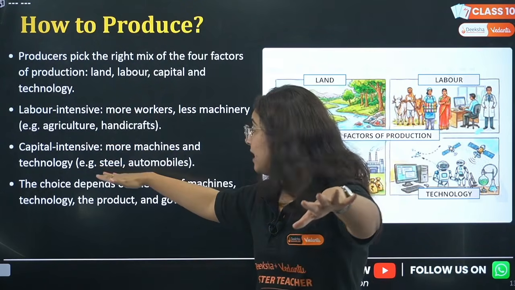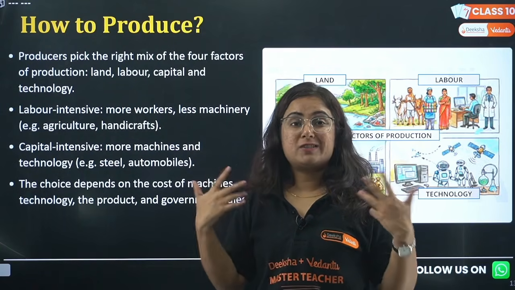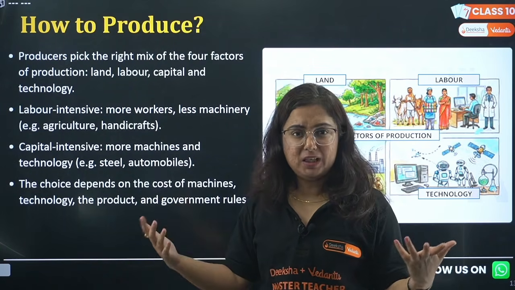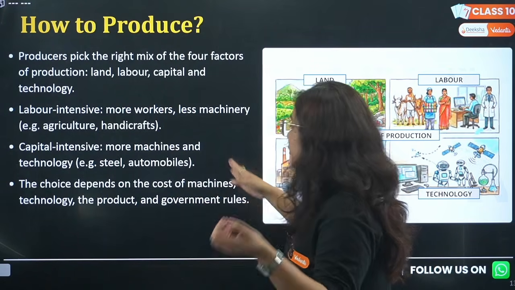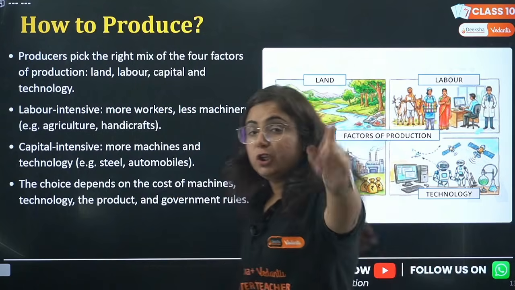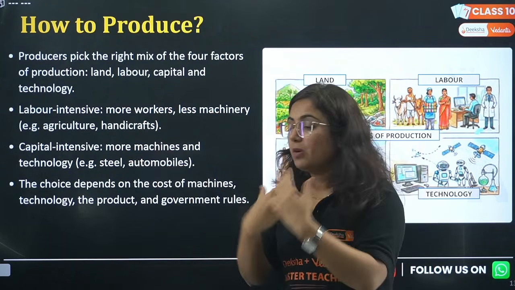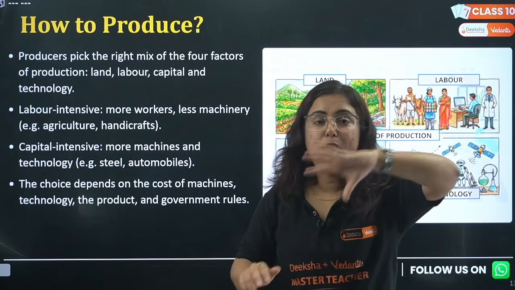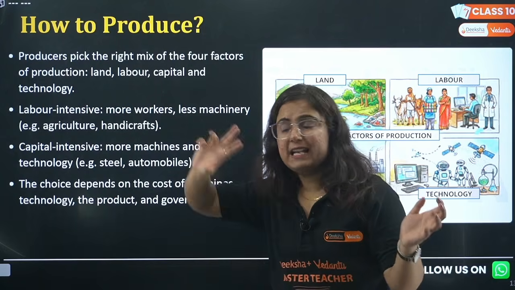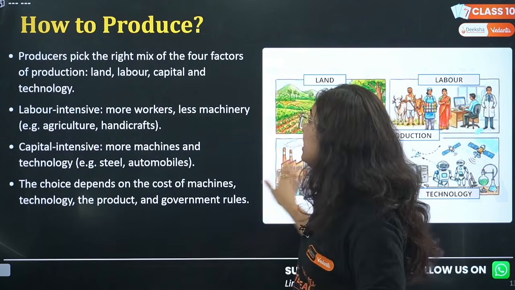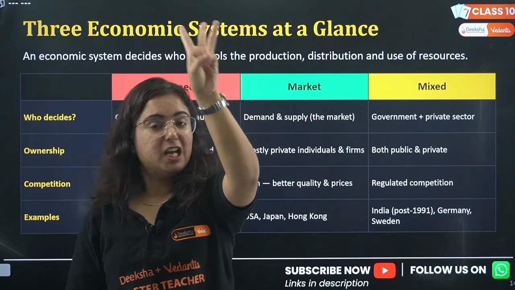Some of them are capital intensive. Like if you want to start a big project of steel making, what will you require? More people? No, you require more money. So the choices depend on the cost of machine, technology, the product and the government. If you want to start a business, you will see what you can afford. If you can afford to buy big machines, you will go for a manufacturing unit. But if you can't, you can just afford land and labor, you will go to the agriculture sector. So your choices in economy depend upon these 3 questions.